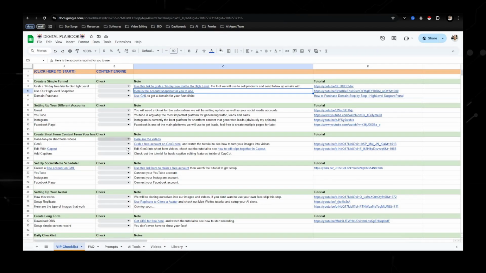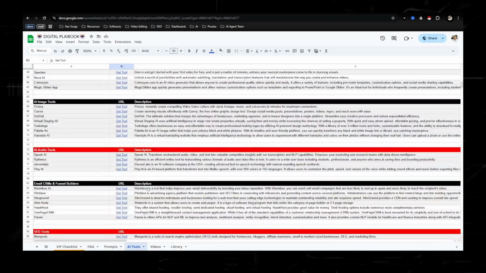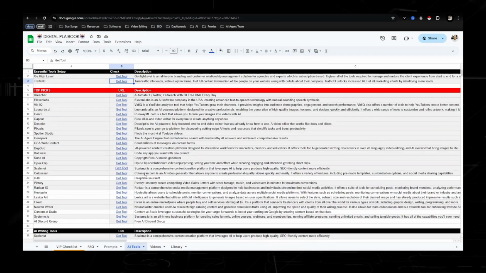So the reason why we select an AI tool is all these AI tools right here, they have affiliate programs where you're able to get paid to promote them by driving traffic to their links, which I'm going to be talking about later. These two right here are pretty much essentials. Go High Level and Traffic ID. These are the top picks of tools that I would recommend signing up for.